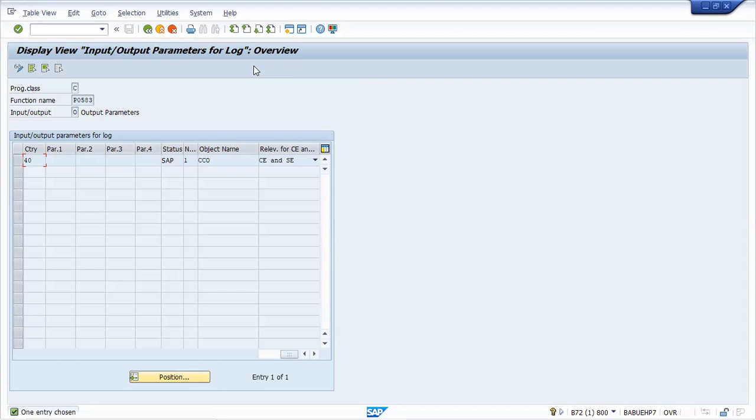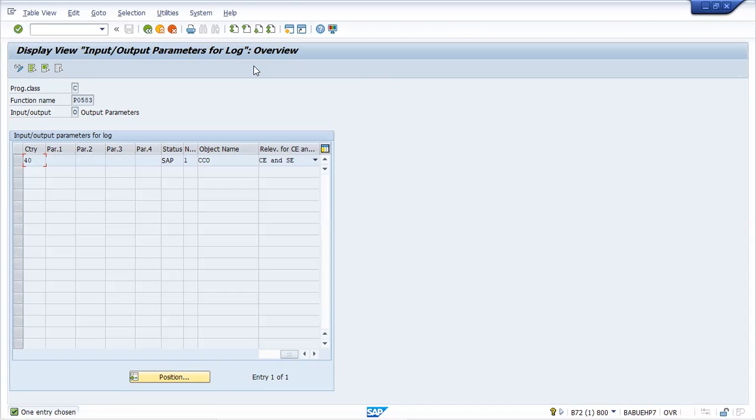So after processing this data from 583 and info type 4, it will generate this table, and it will be passed as input to the next function, INCCO. So this is regarding the purpose. Now we understand the purpose of P0583.